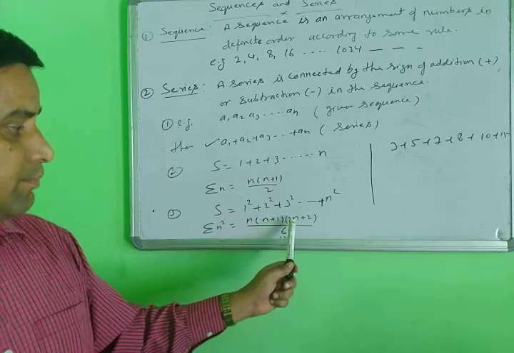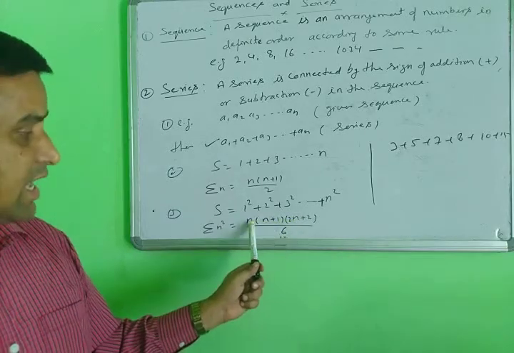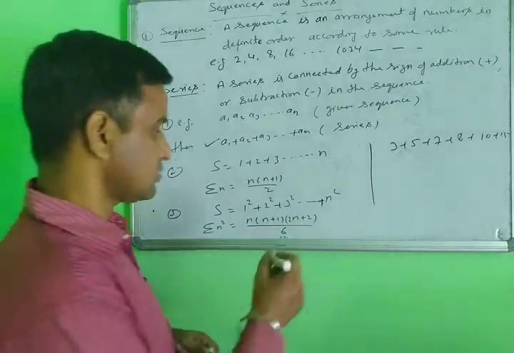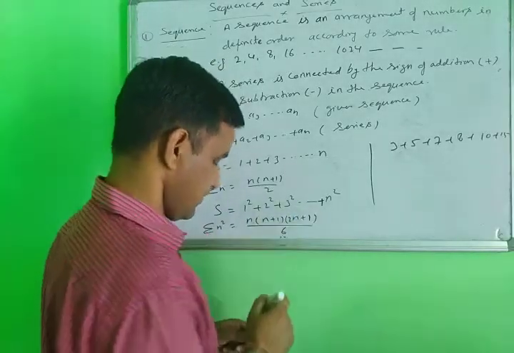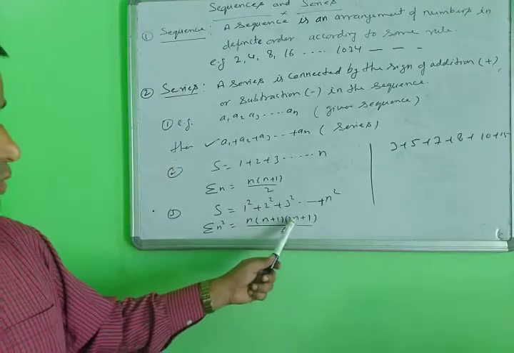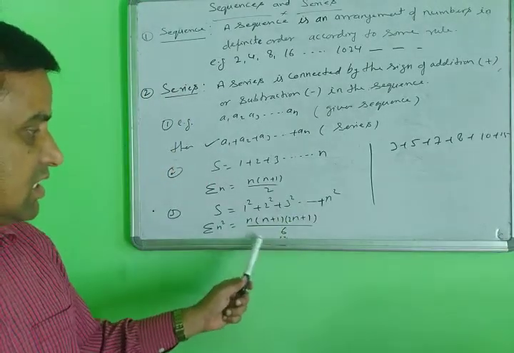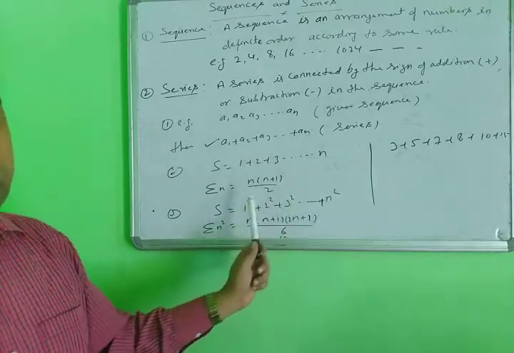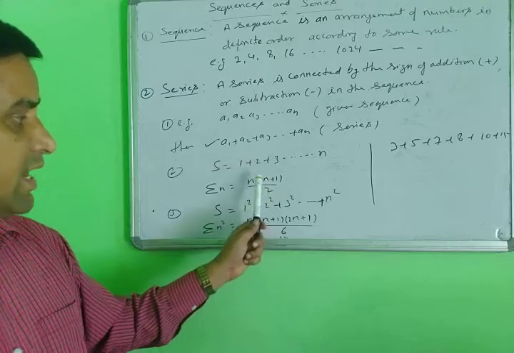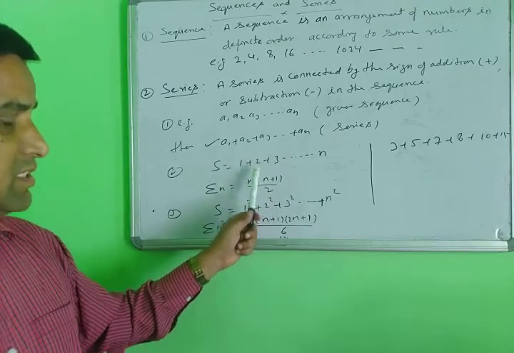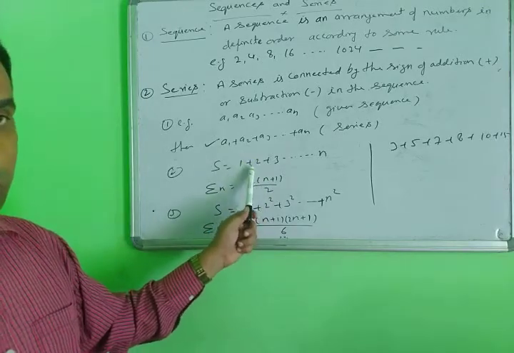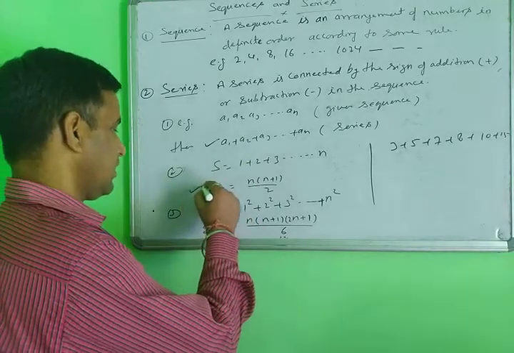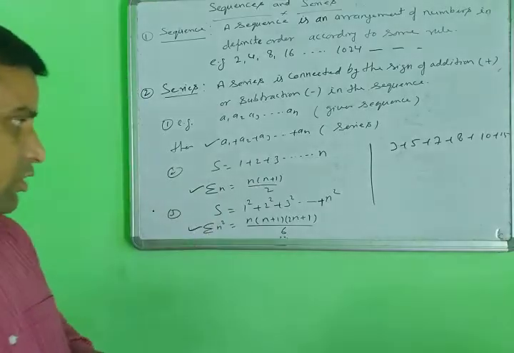It is n into n plus 1 into 2n plus 1 by 6. Note, this is not 2, it is 2n plus 1. This is the formula, or rule, for the addition of this series. So this is only the addition form, not the subtraction form. So you can write two rules of the series.